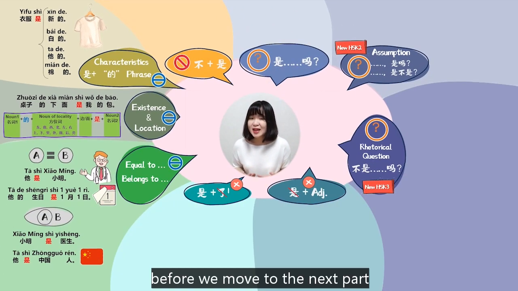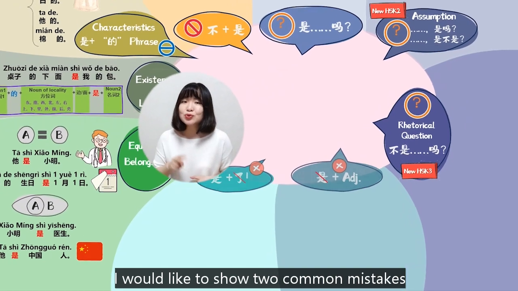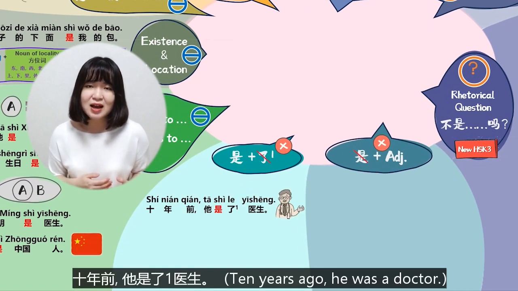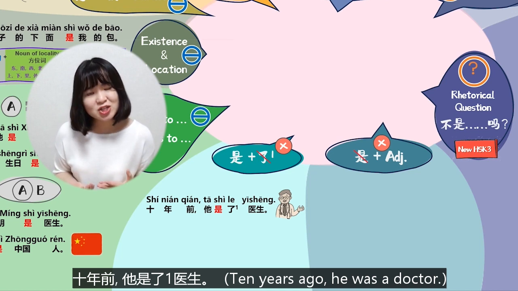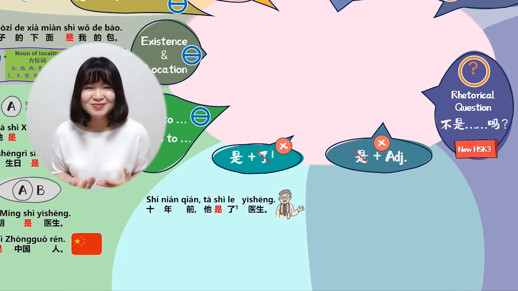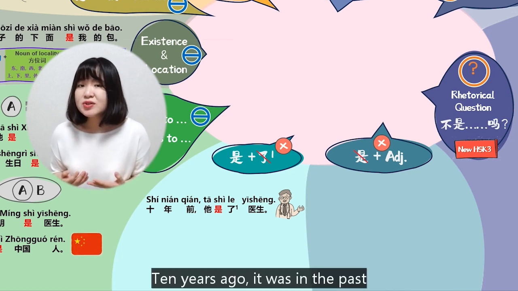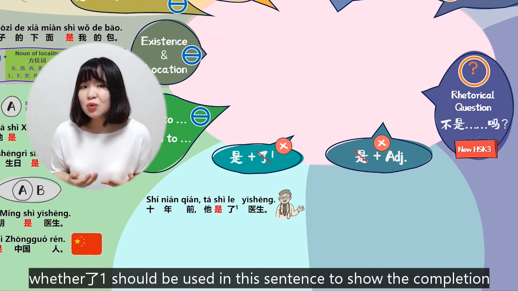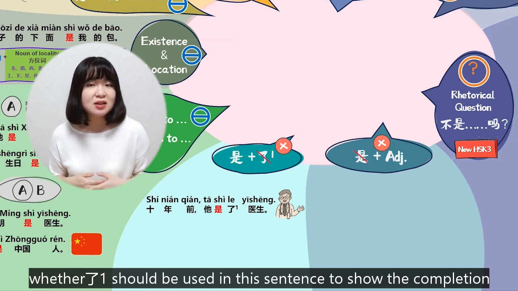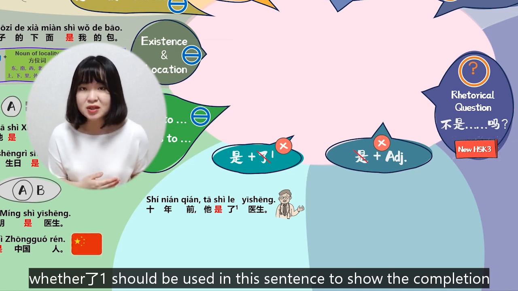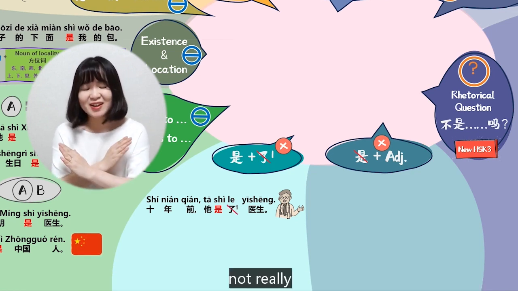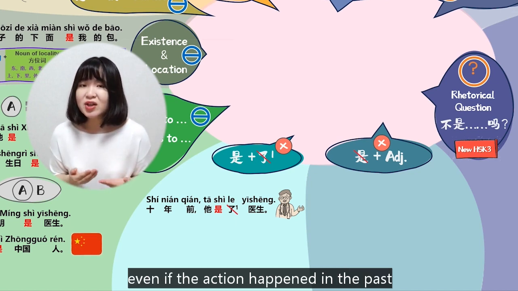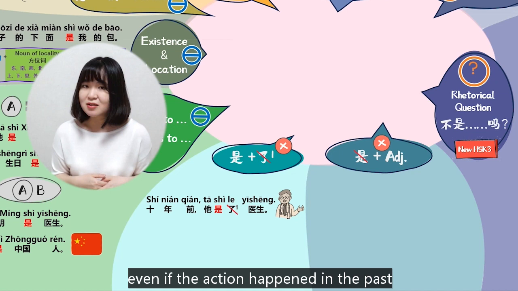Before we move to the next part, I would like to show two common mistakes. 10年前，他是了医生。No. 10 years ago, it was in the past. Many students might be confused about whether the 了 should be used in this sentence to show the completion. Not really. 是 cannot be used with the 了 even if the action happened in the past.